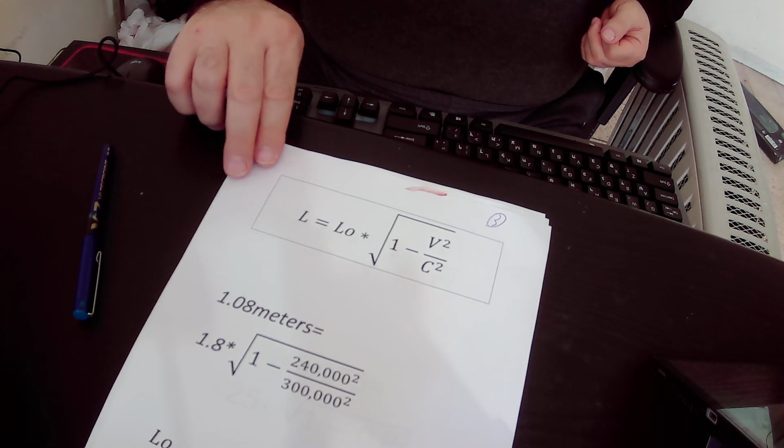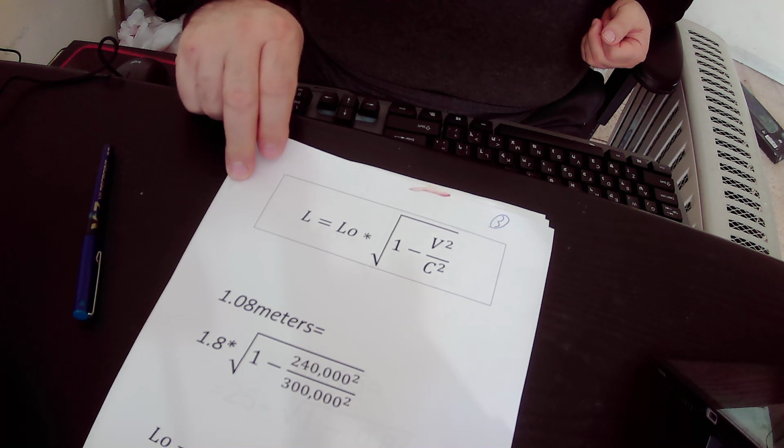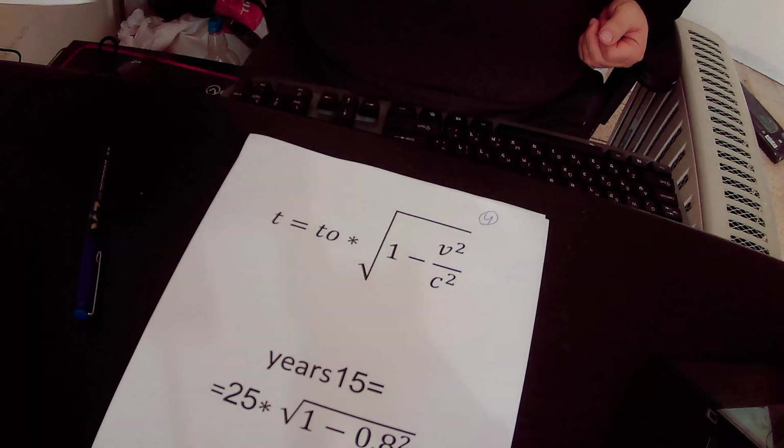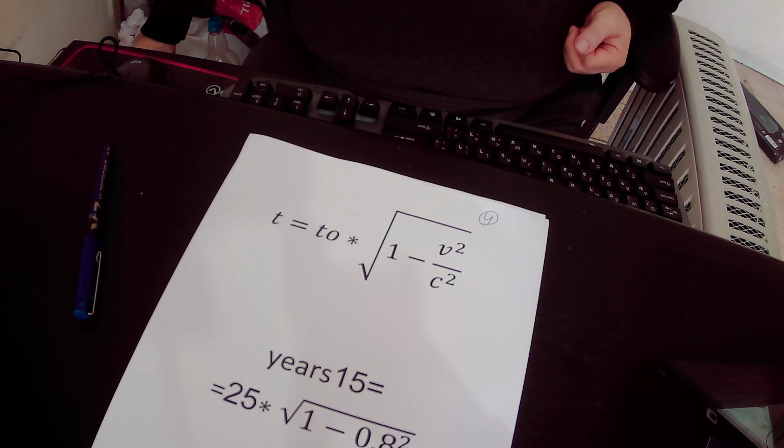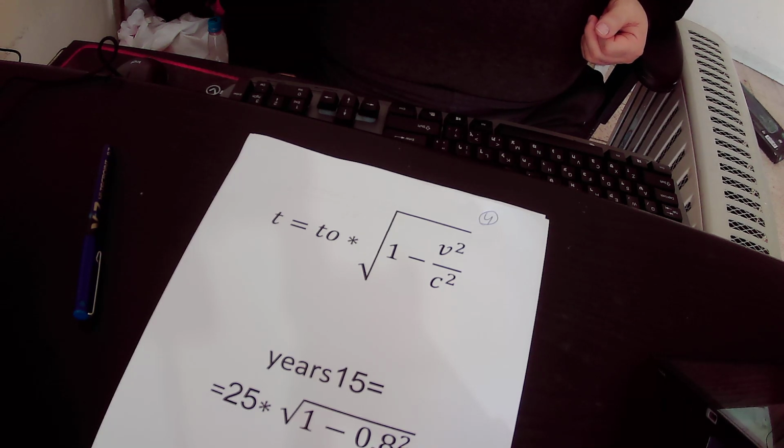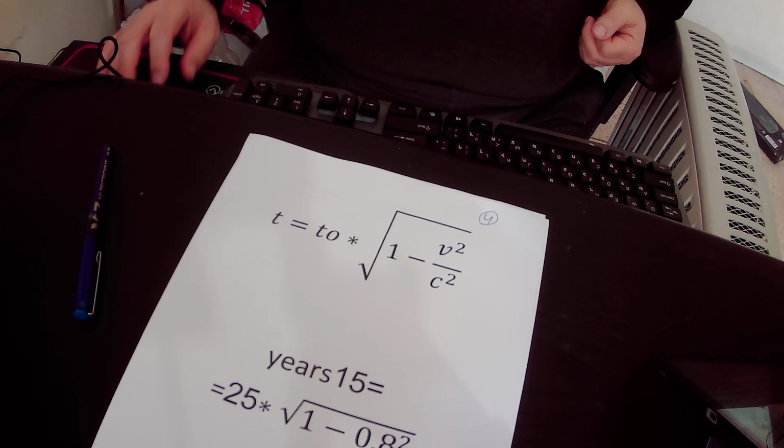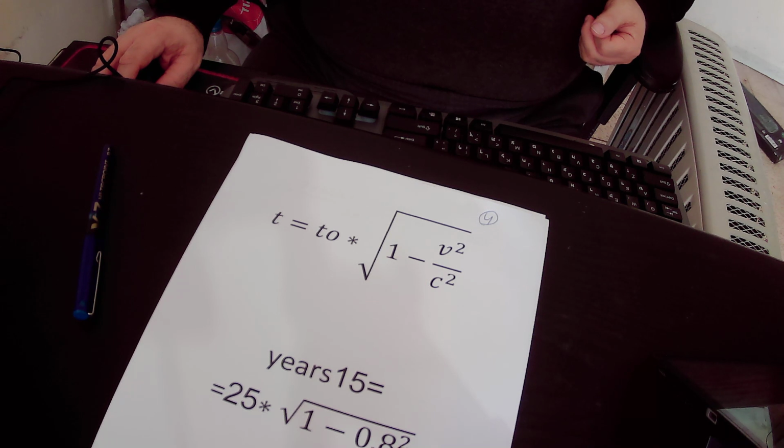Okay, now I will talk about the third phenomenon that occurs when you are traveling in space at very high speed, and the third phenomenon is time dilation. As mentioned, from the point of view of the brother who is on Earth, his twin brother is moving in the spaceship at very high speed.